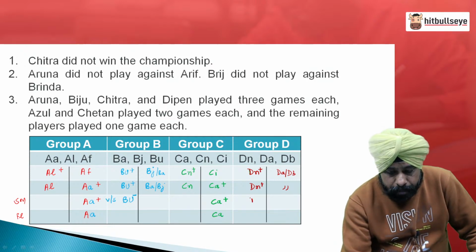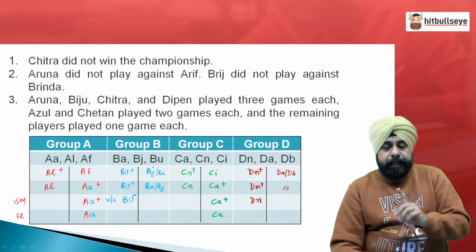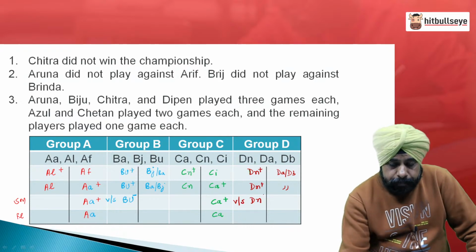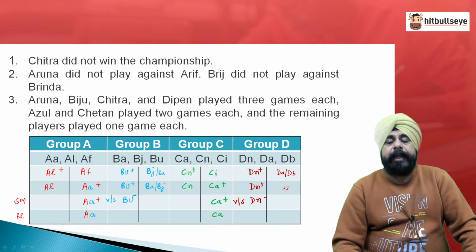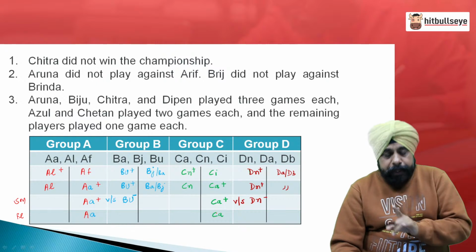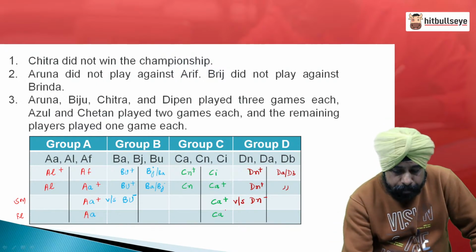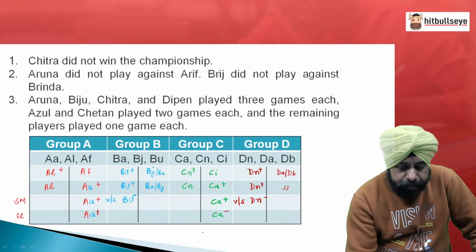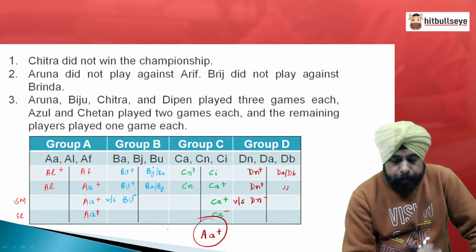Now, DN reaches the semi final and this is DN's 3rd match. Mind he has played only 3 and we know at the semi final stage group C winner and group D winner has to win. So, DN must have lost it, he is out. So, CA and AA win the finals and very importantly, as stated in the question, Chitra did not win the championship. So, she loses this match which was played with AA, that means AA is the winner of the championship.